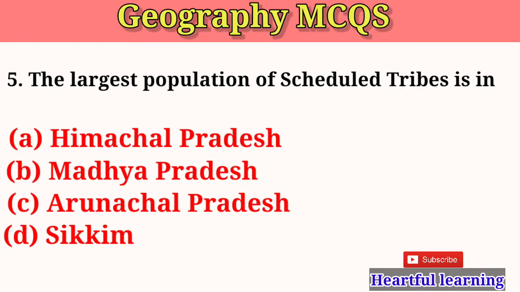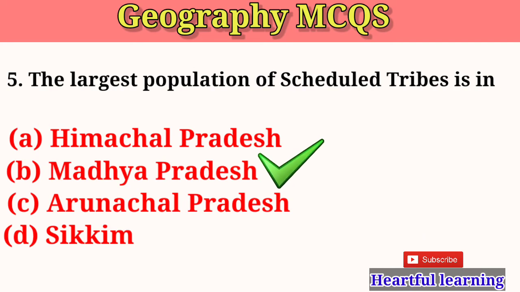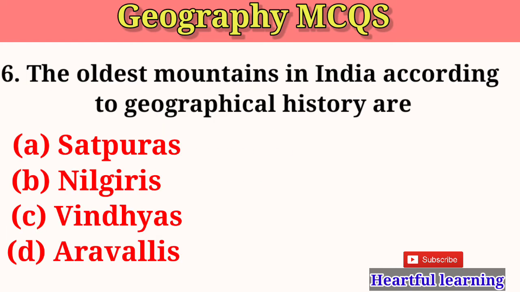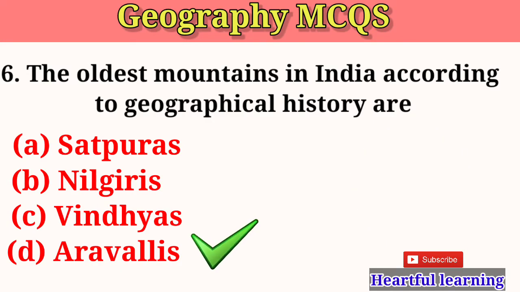The largest population of scheduled tribes is in Himachal Pradesh, Madhya Pradesh, Arunachal Pradesh, Sikkim. The answer is Madhya Pradesh. The oldest mountain in India according to geographical history is Satpuras, Nilagiris, Vindhyas, Aravalis. The answer is Aravalis.